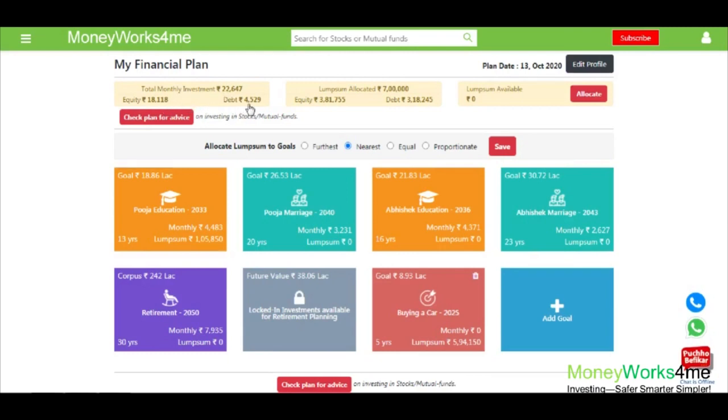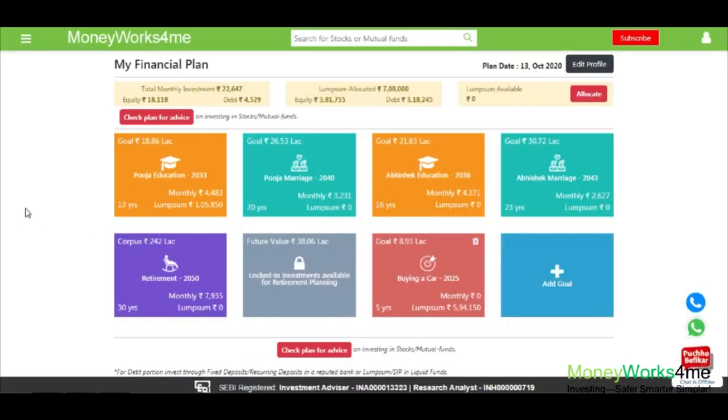However, remember that you need to adjust the monthly debt portion that is invested in PPF or EPF, since the investment amount shown does not include these contributions. Similarly, the lump sum that you had is also deployed in equity and debt. Now that our financial plan is ready and we are reasonably happy with this, you can save. And you are ready to take the right actions to execute.